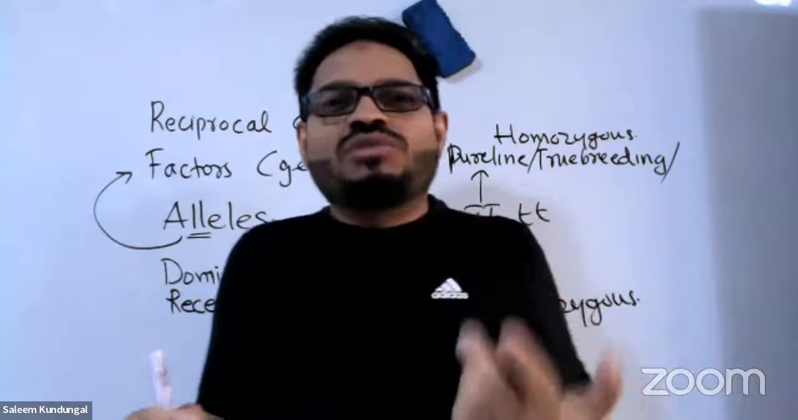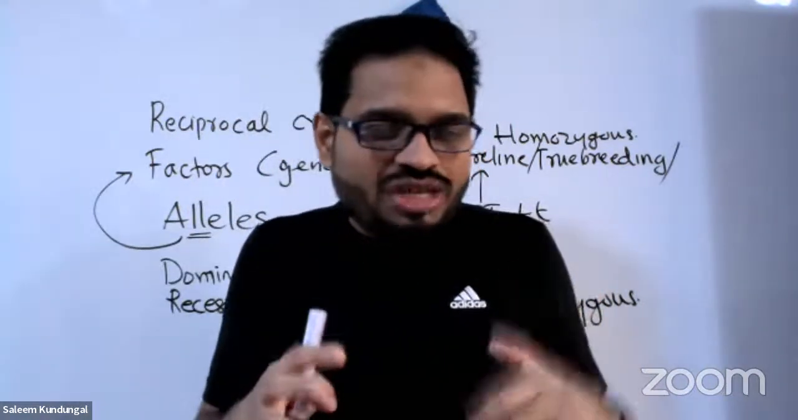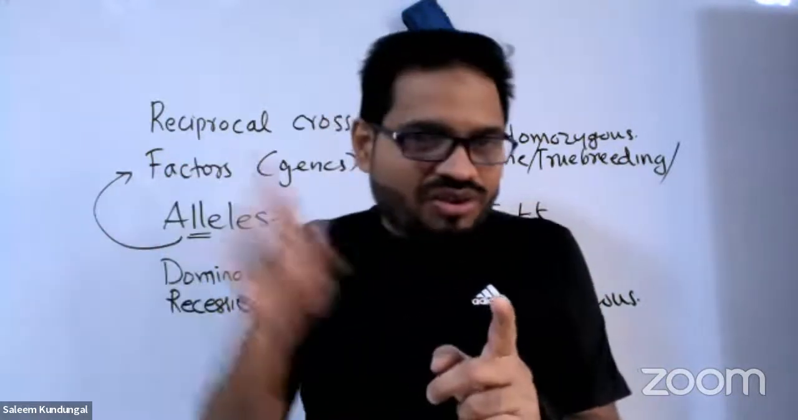Then from flower we come to pod. There are 2 pod characters: the pod color and pod shape. So what's the pod color? Green and yellow. Green is dominant. Be careful. I told that before also.